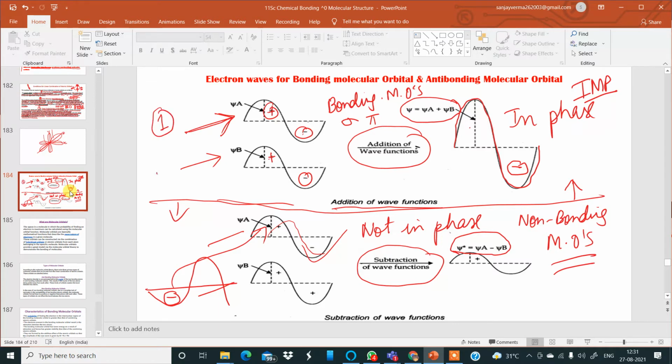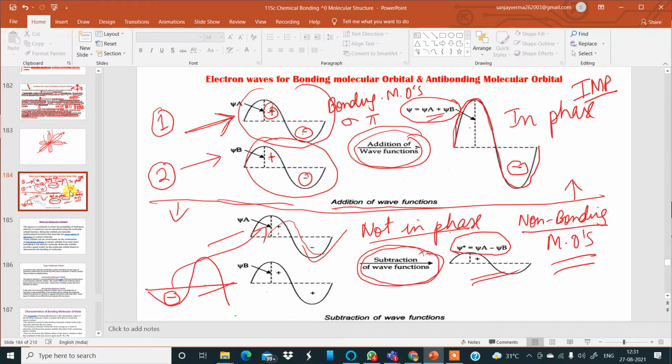This is the graphical representation of the second hydrogen atom, psi a and psi b. If they are overlapping in phase, if this is lifted and put above this, they will be in phase. Then there will be addition of wave functions, which results in higher amplitude. But if they are not in phase, then they will result in the subtraction of the wave functions of the two similar atoms, and that will result in formation of antibonding molecular orbitals.